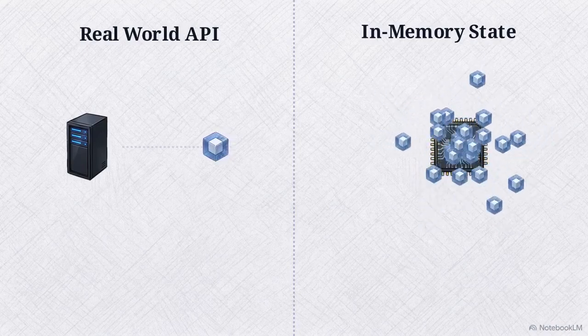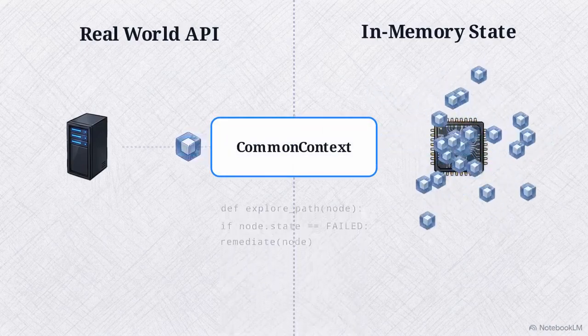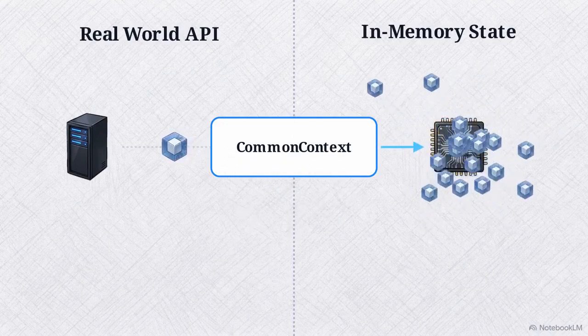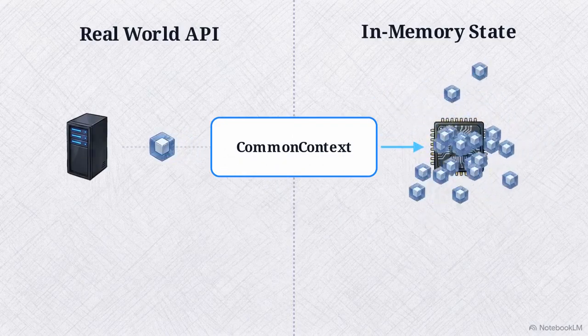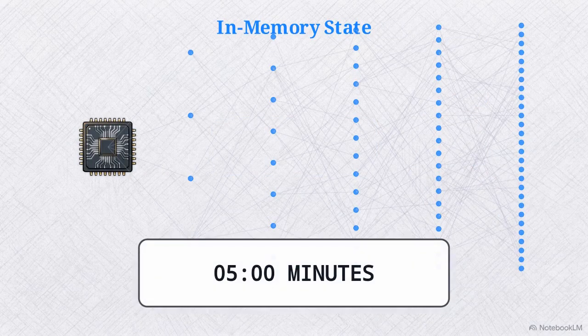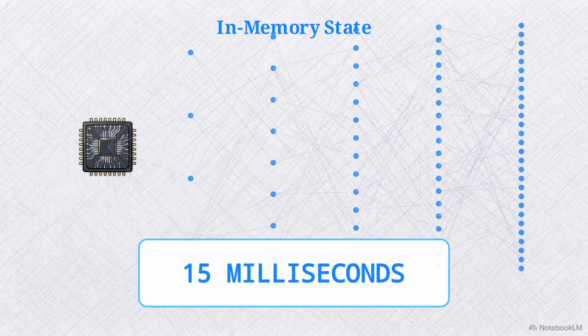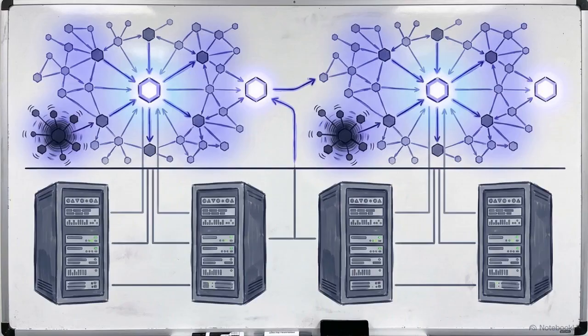On the left are the real, slow-moving API calls. On the right, a common context interface allows the same business logic to run against a lightning-fast in-memory state provider. This abstraction layer allows the remediation logic to simulate thousands of state transitions without touching live infrastructure. Operations taking minutes of network I/O are compressed into milliseconds of CPU computation, enabling exhaustive real-time path exploration.